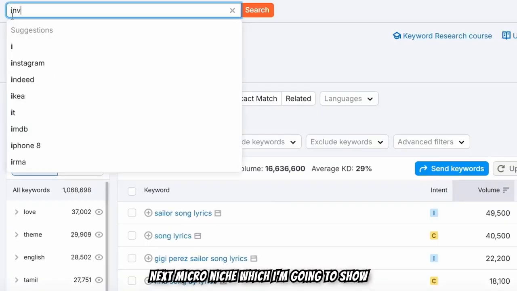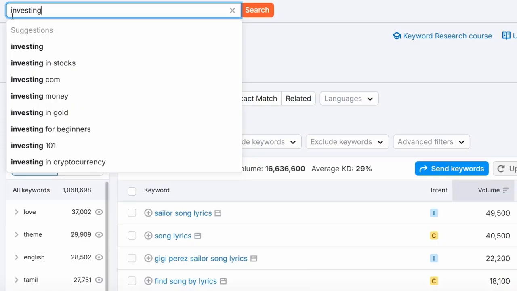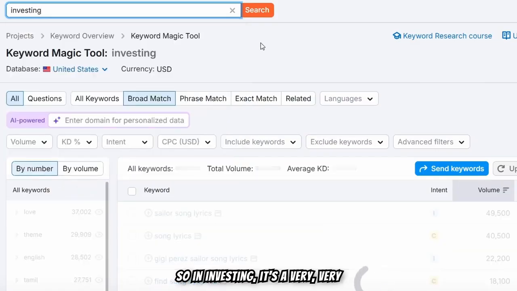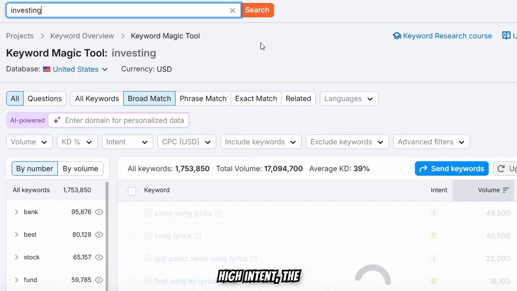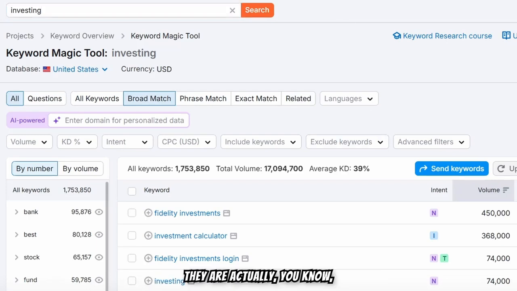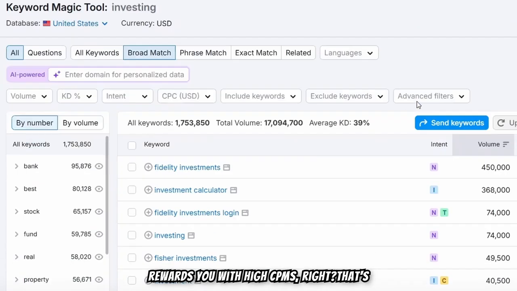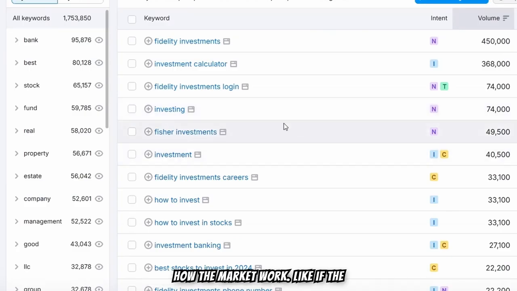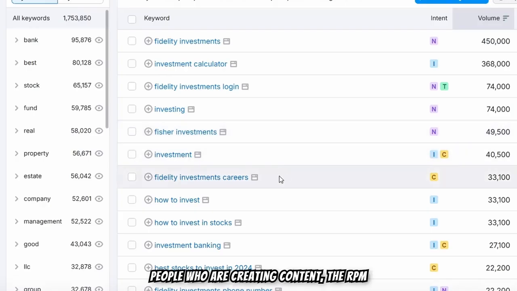The next micro niche which I'm going to show you is investing, right? So investing is a very, very high intent, high spending power keyword, because if somebody is searching for investment, there are people who can make transactions, right? They have the spending power, and when particular keywords have spending power, Google rewards you with high CPMs, right? That's how the market works. If the advertisers are paying high, the people who are creating content, the RPM and CPMs will be high. So it's a win-win situation.